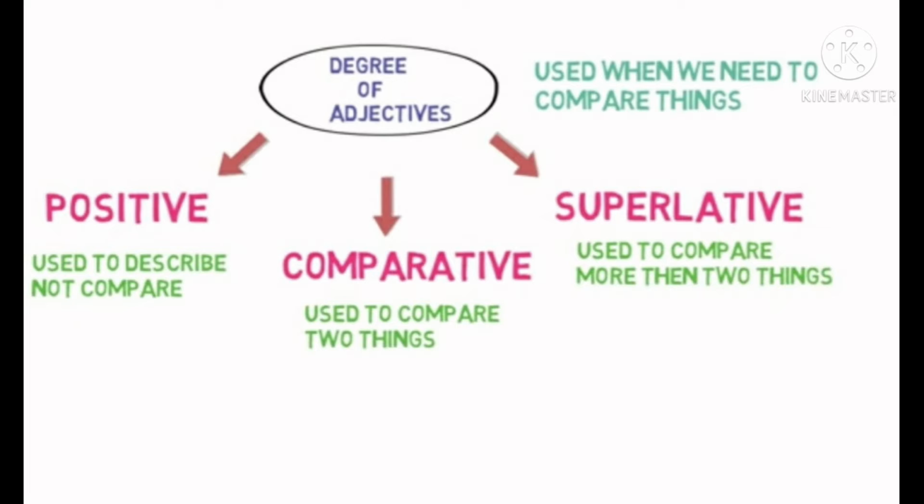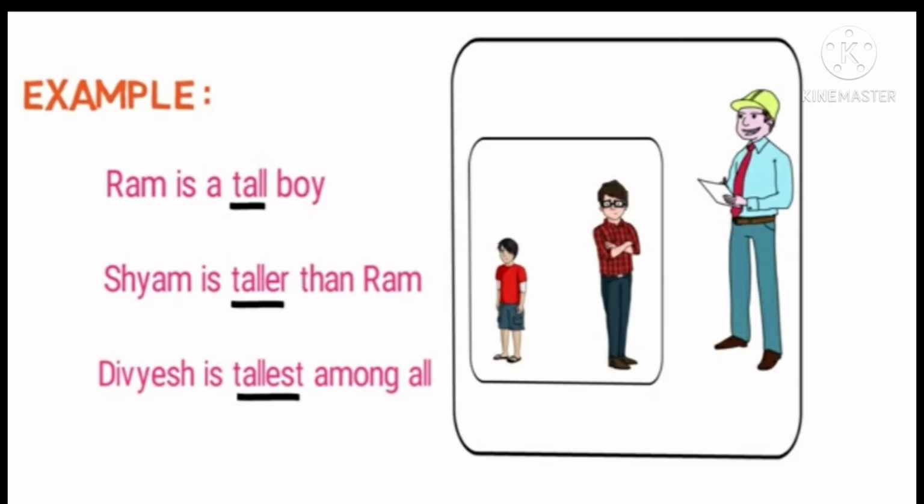Okay. For example, you have to see here. Ram is a tall boy. Second, Sham is taller than Ram. And third, Divyesh is tallest among all. Now students, you have to see the first example. What is given? Ram is a tall boy. So here the adjective tall only describes how Ram is. How is Ram? Ram is a tall boy.